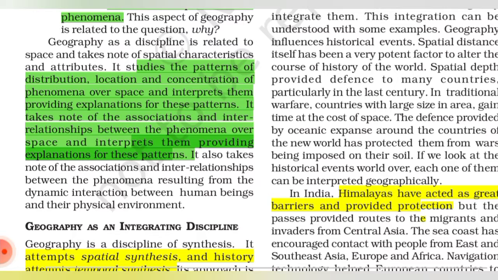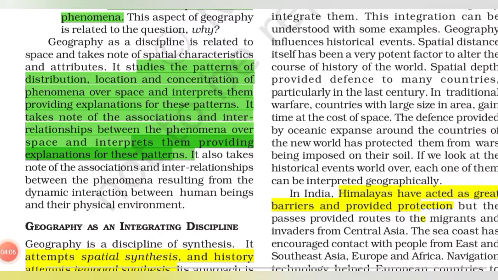This is the major role of geography. It studies the pattern of distribution, its location, where and how it is concentrated, and it explains the reasons for these different patterns.